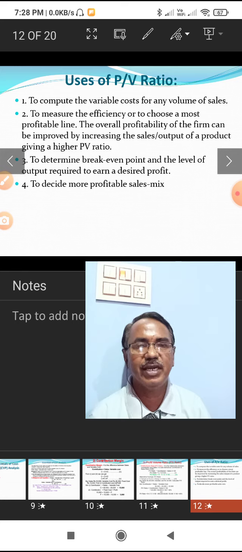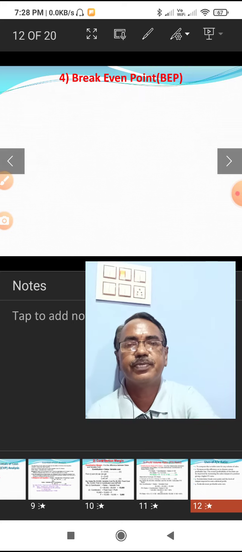Suppose A, B, C, D, 4 products are marketed, then which product is to be sold at which quantity, to maximize profitability, minimize the risk, or minimize the cost. So the sales mix will be profitable. The sales mix can be ascertained by applying the PV ratio.